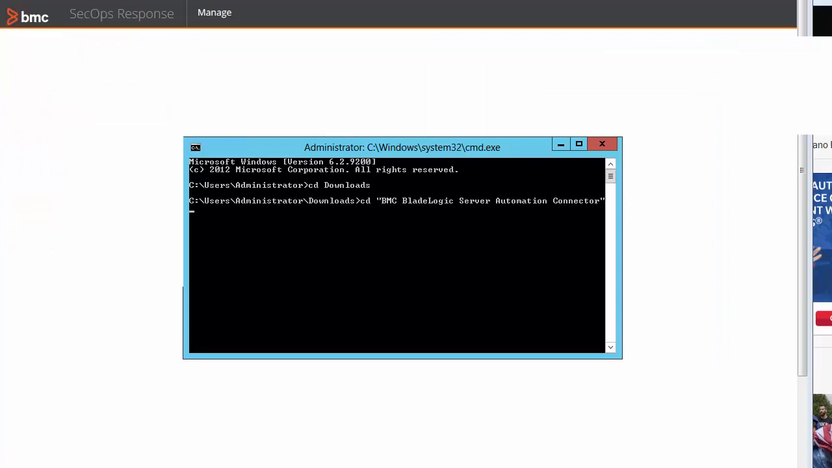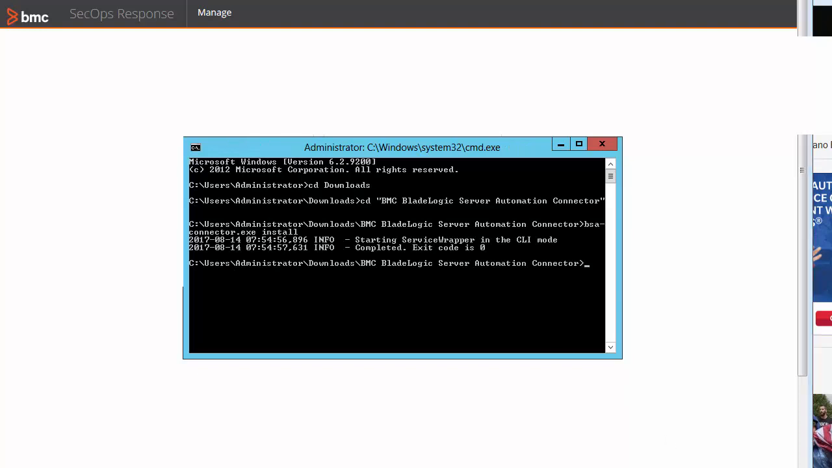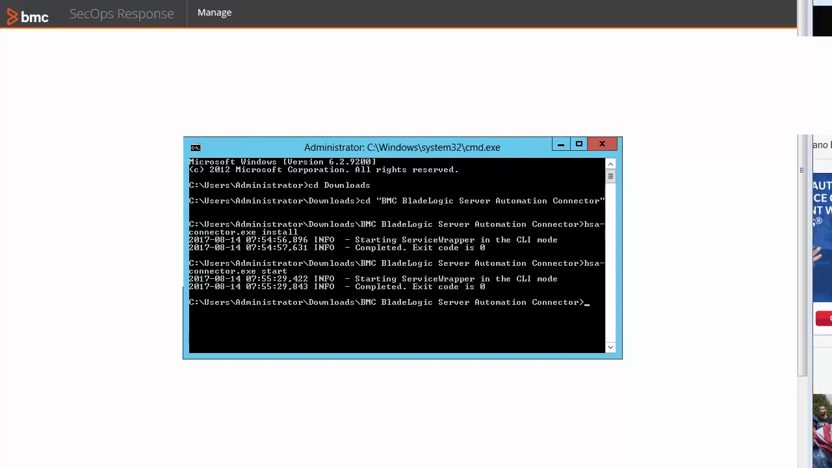Using a command line, cd to the location of the extracted zip file contents. Install the connector by entering the command bsa-connector.exe space install. Start the connector by entering the command bsa-connector.exe space start. Now the connector is running.